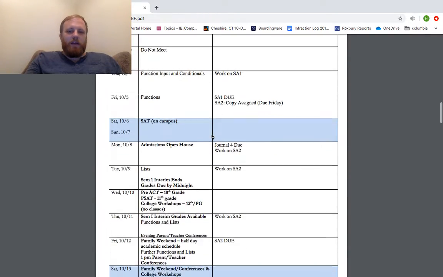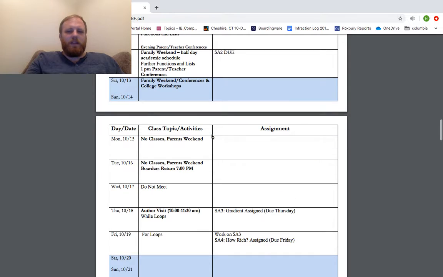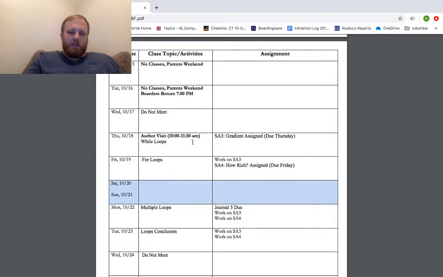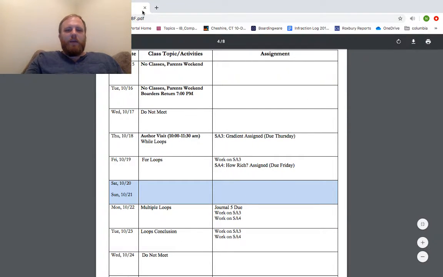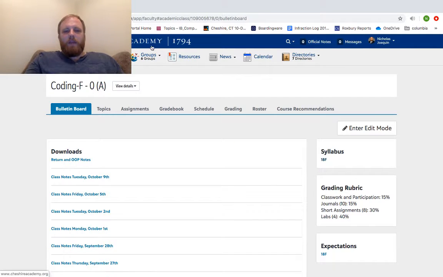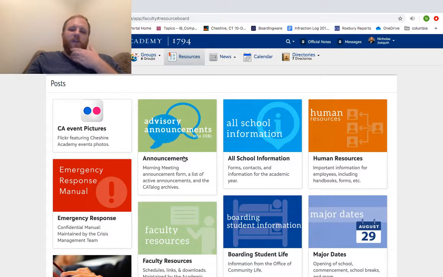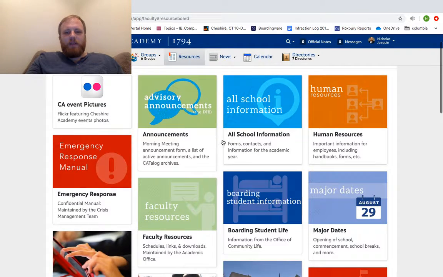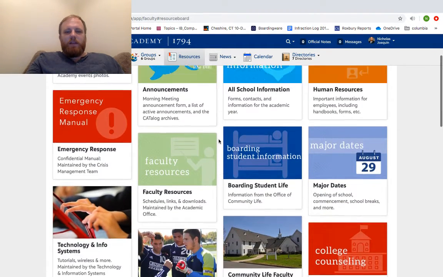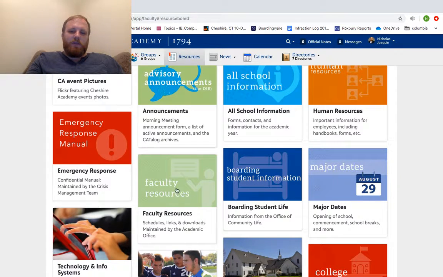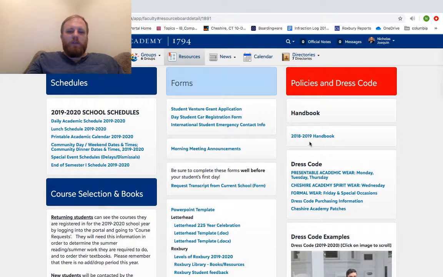I'll admit that it does come to be somewhat tedious, particularly if you're writing the same sections, just organizing it based on the periods. But again, you have many, many resources. The resource board is there for a reason. So if you're having trouble finding that email where you got sent those pieces originally, let's just take a look through here. Faculty resources is kind of your one-stop shop for a lot of things. I also feel as though all school information is helpful. All school information has your handbook,